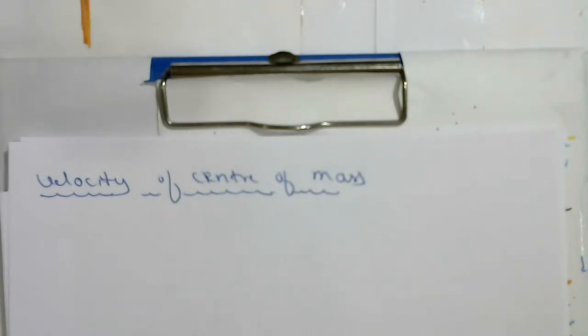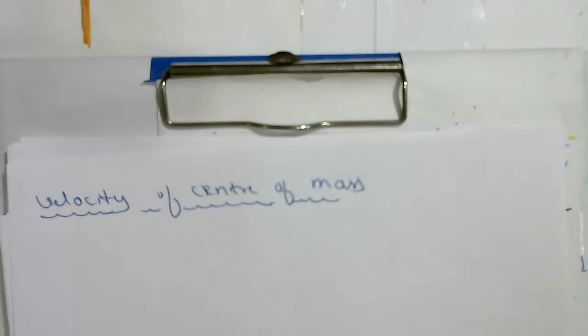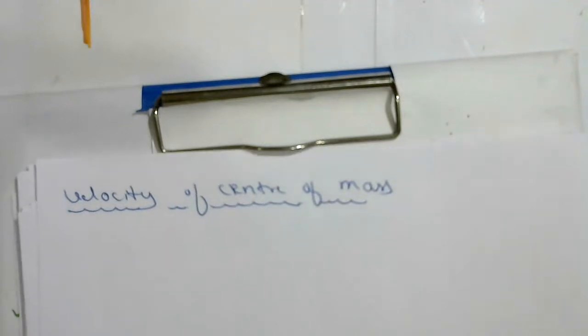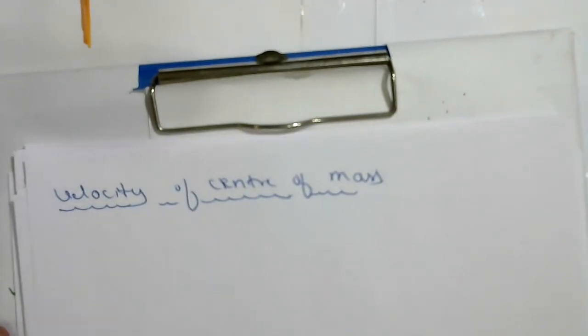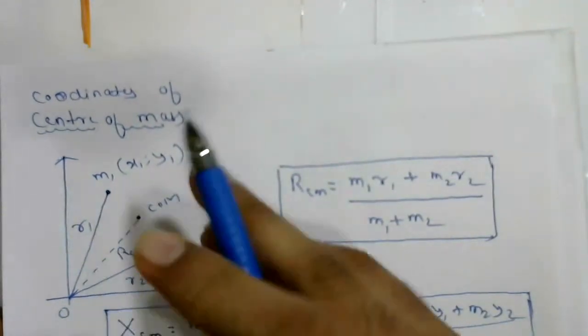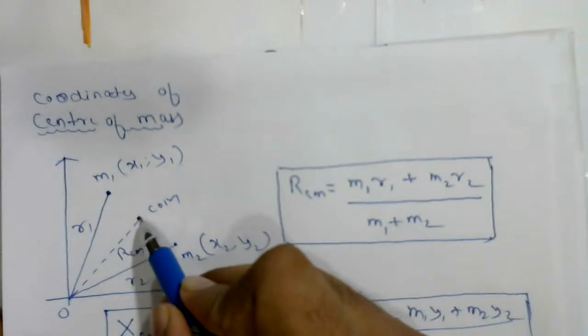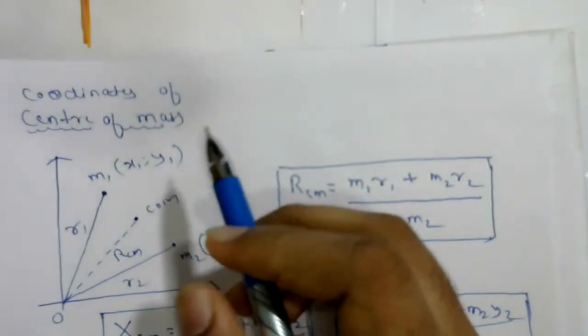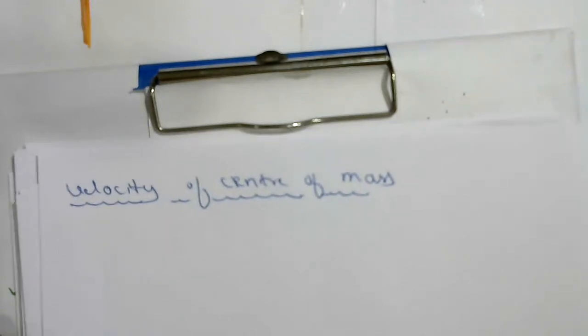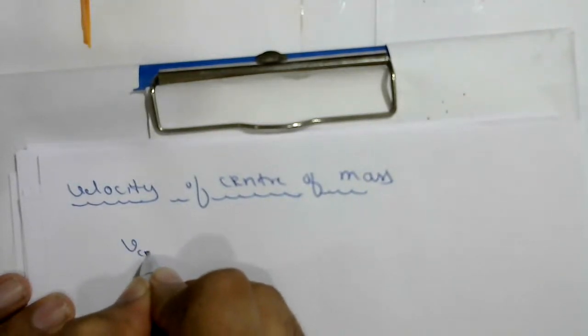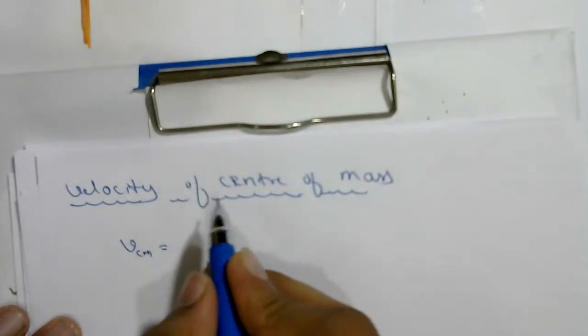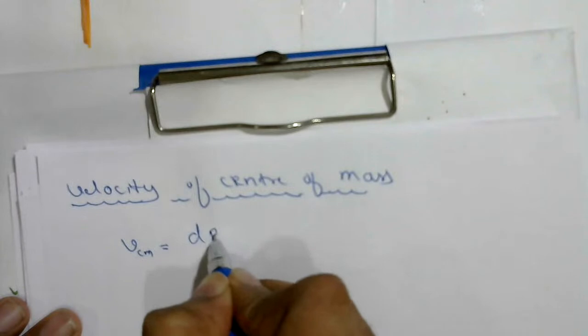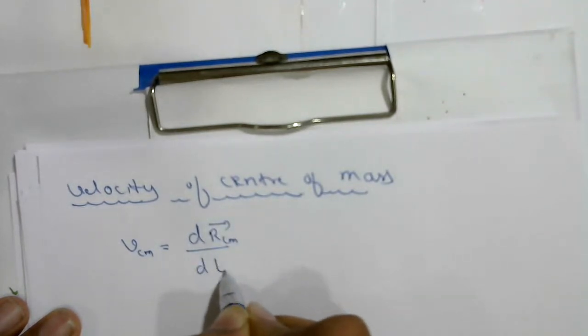Velocity of center of mass. Okay, so velocity is nothing but rate of change of displacement, in this case rate of change of position vector. So here, if these two particles are moving together, the position of center of mass also will move. Rate of change of displacement is nothing but velocity. So this velocity of center of mass is equal to rate of change of rcm with respect to t.